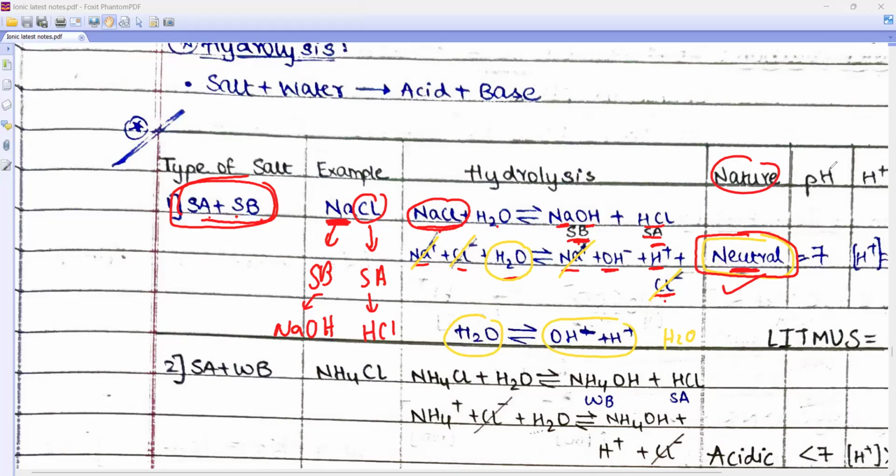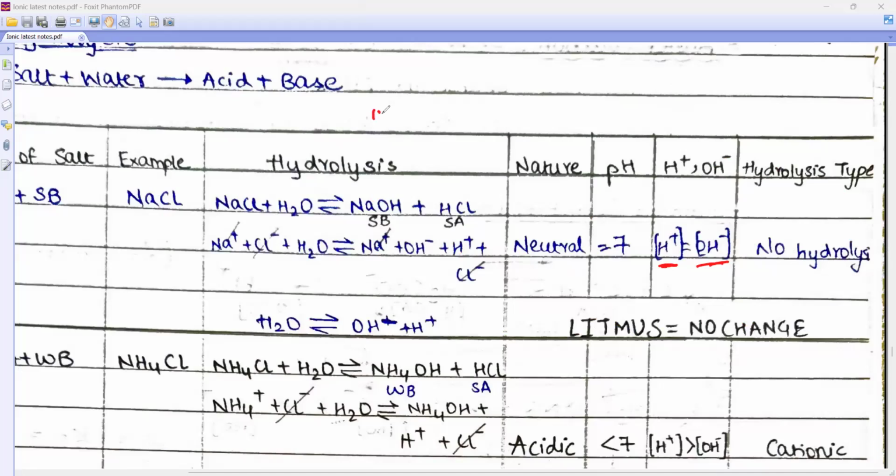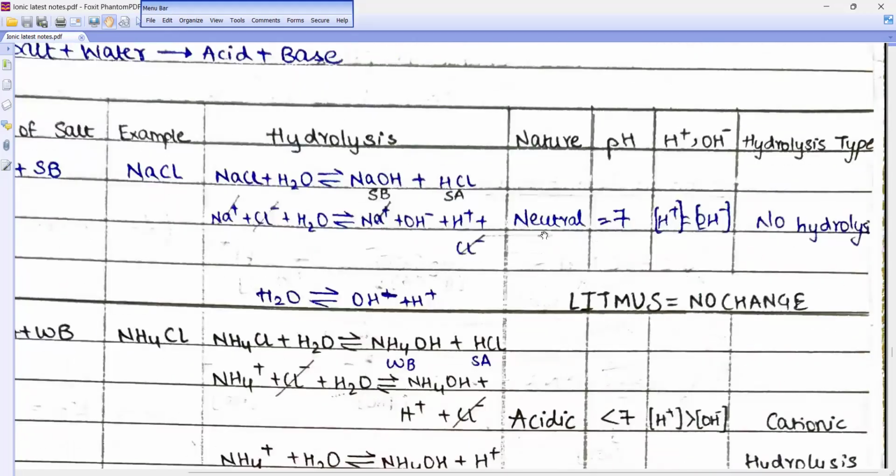Now, if neutral, then what is the pH? 7, right? Just now we did it. So here I get equal H plus and OH minus. So H plus ion is equal to OH minus. If H plus is greater, then only it can be acidic. Now, beta, whenever water gives water, it does not undergo hydrolysis. Will litmus paper affect this solution, beta? No. So if I give you a salt of strong acid and strong base, it does not undergo hydrolysis, and my final solution will be neutral. pH will be 7. H plus will be equal to OH minus. It does not undergo hydrolysis and litmus paper shows no change.